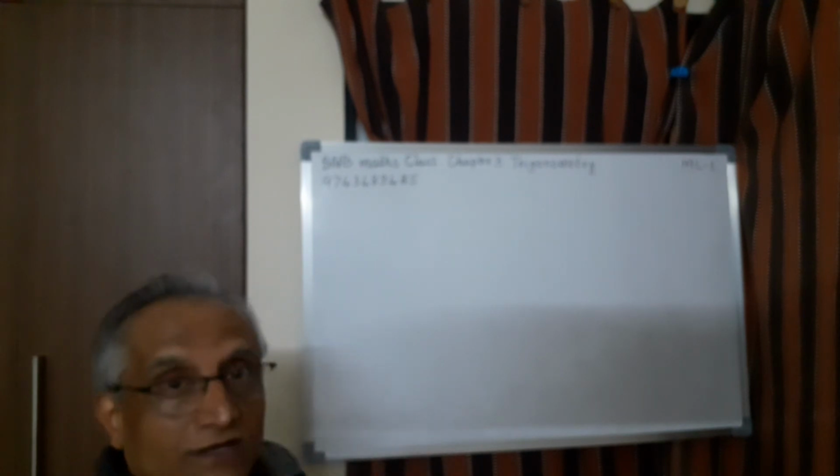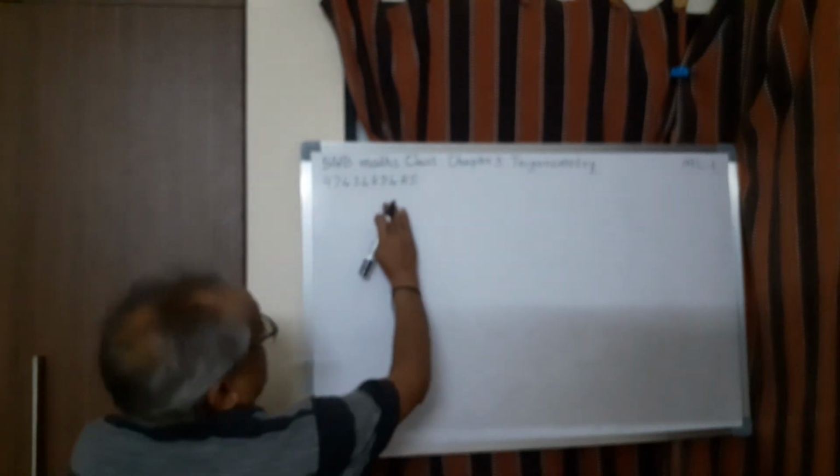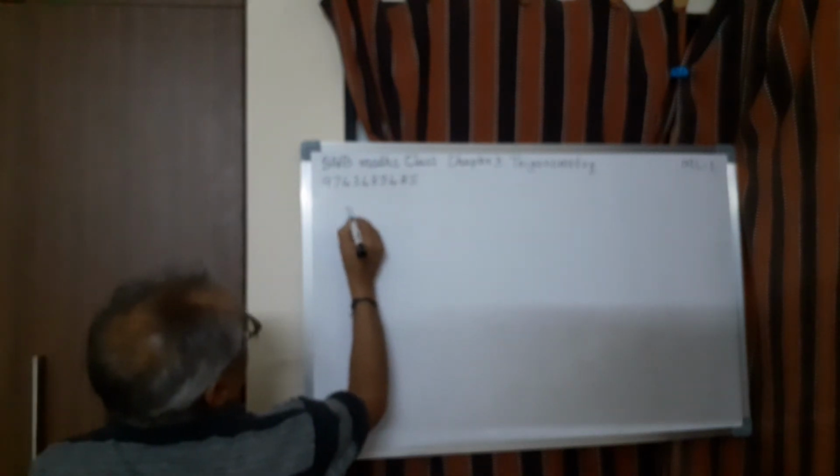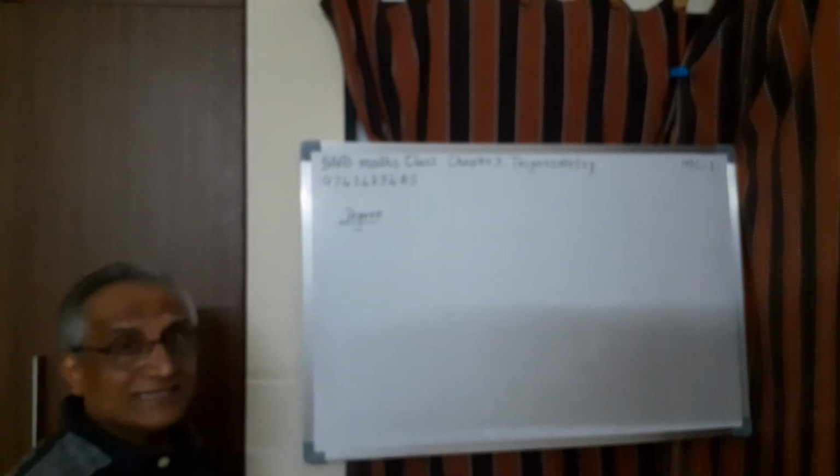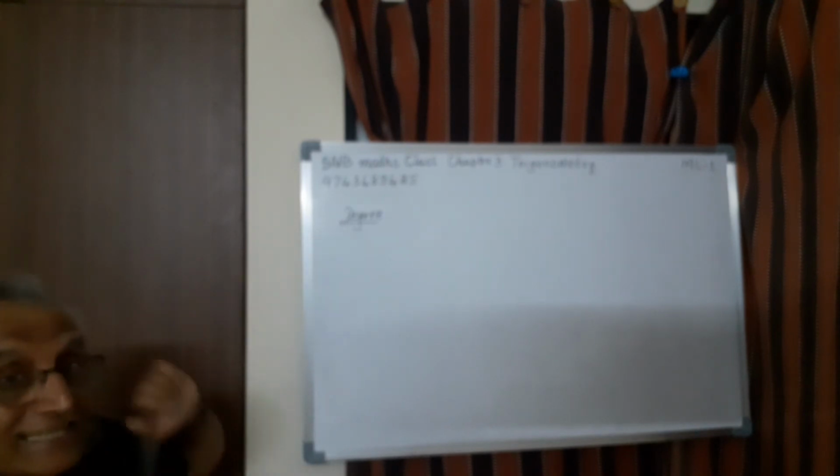Now, let me recall one more thing. In high school geometry, we have studied how to measure an angle. That is using the unit called degree. That's why you are using 90 degree, 45 degree, etc. What is the meaning of degree measure? So, that we have to understand first.